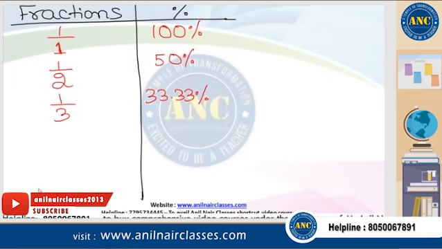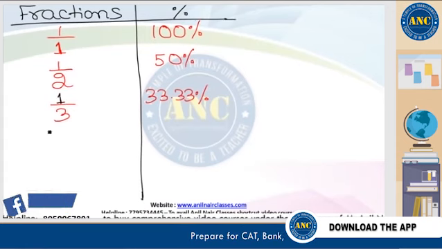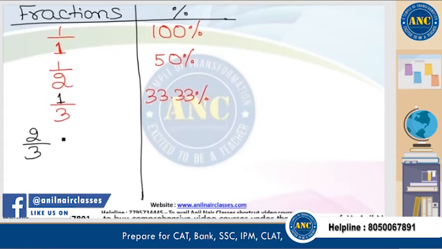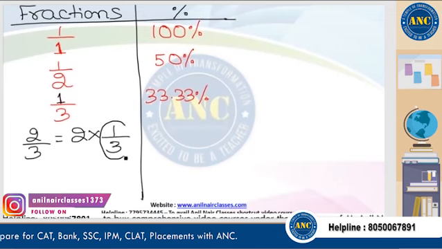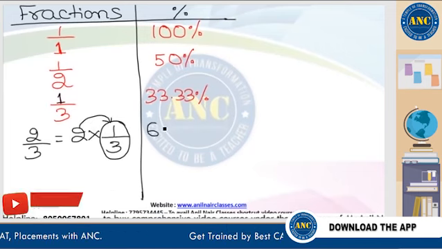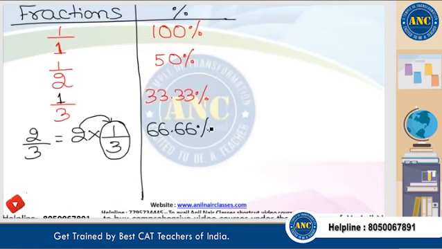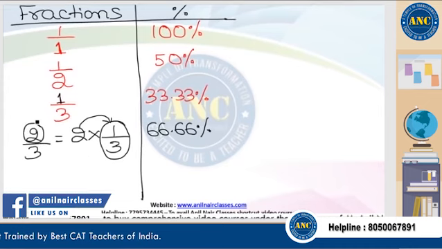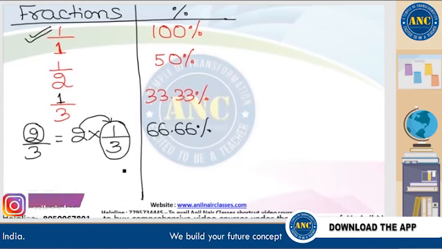Now, simultaneously, I will also increase my numerator. If I increase the numerator from 1 to 2, it becomes 2 by 3. 2 by 3 is 2 times 1 by 3. 1 by 3 is 33.33. 2 times 33.33 is 66.66%. If I again increase my numerator, it becomes 3 by 3. 3 by 3 is 1, already written.